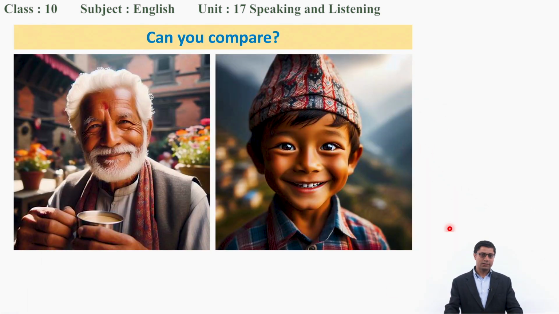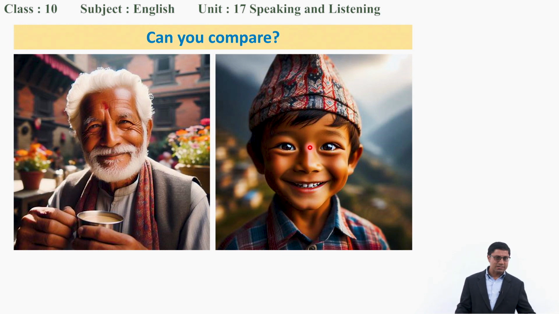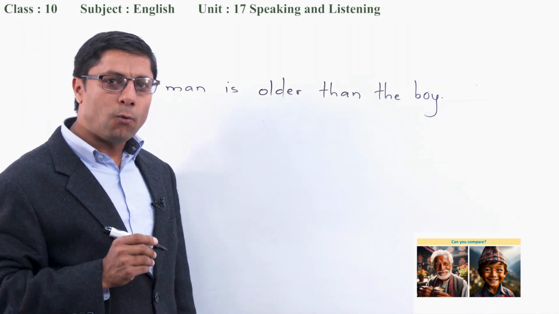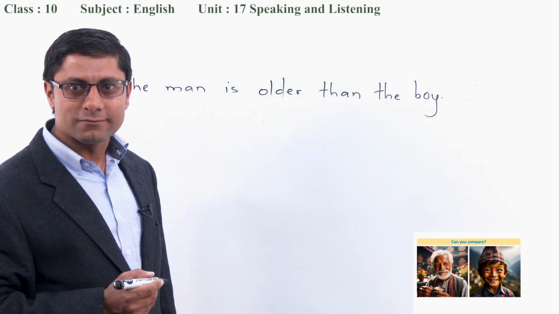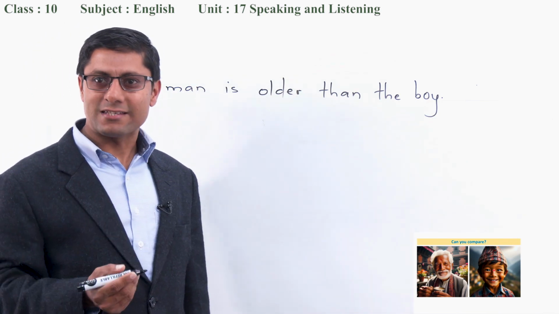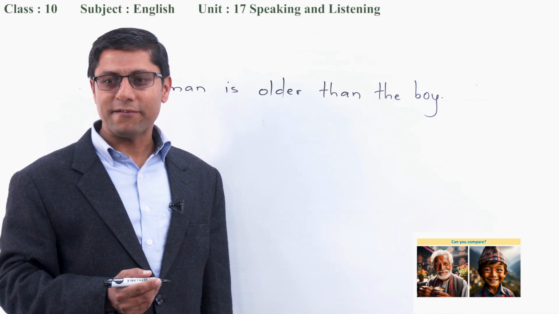Okay, look at the pictures on the screen. So, you can see two different images here. Can you compare between them? Here you can see an old man, and in the next picture you can see a young boy. Can you make comparison? Alright, that's good. You said the man is older than the boy, didn't you? That's good. Okay, can you say the next sentence? Can you make the next comparison?